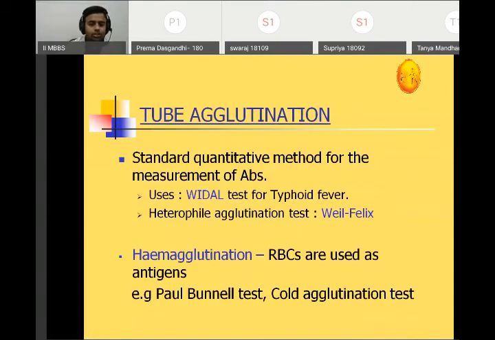Now, tube agglutination. It is a standard quantitative method for the measurement of antibodies. Uses: Vidal test for typhoid fever. Then heterophile agglutination test, Weil-Felix. So in tube agglutination the most common example is the Vidal test, and the heterophile agglutination test is the Weil-Felix test. In the Vidal test also we detect antibody, and we do it in serial dilutions. Why do we do serial dilution? To avoid the prozone phenomenon.